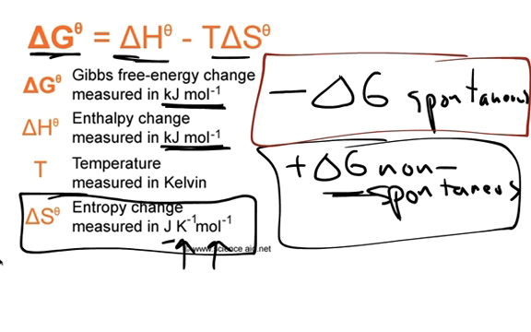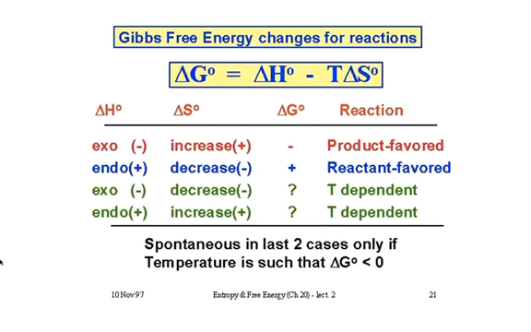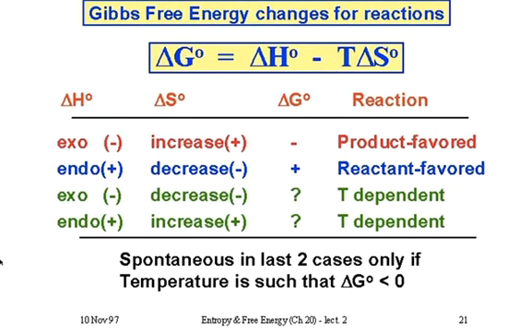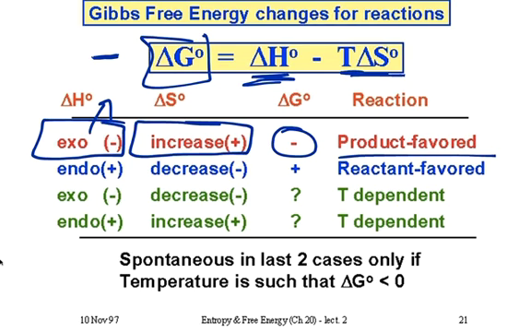So what type of criteria are going to allow us to have a spontaneous reaction? Well, let's take a look here. So here's our reaction, and see if this makes sense. No matter how these are calculated, or when they're calculated, remember, this needs to come out negative. Negative means it's going to be a more favored state. So here are the ways our reaction can be favored. If we have an exothermic reaction that has an increase in entropy, so what this is saying, it releases energy and it becomes more disordered, notice, then our Gibbs free energy is going to come out negative and it's going to be product favored.